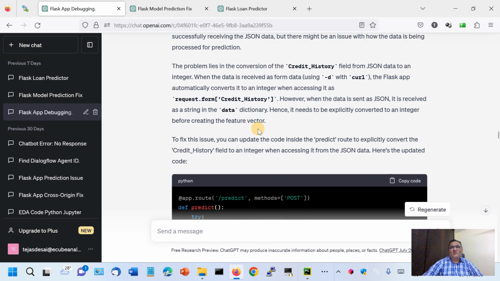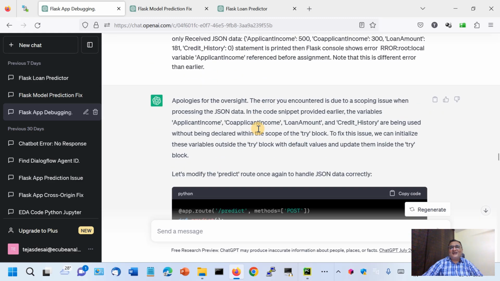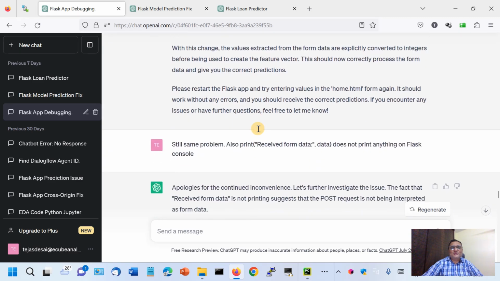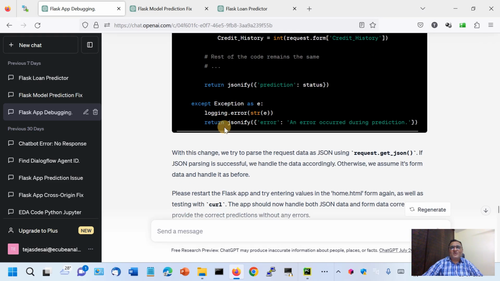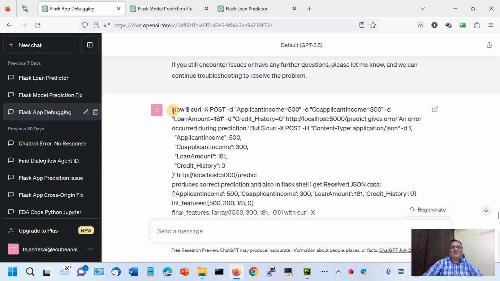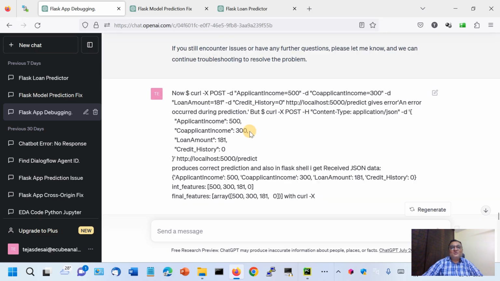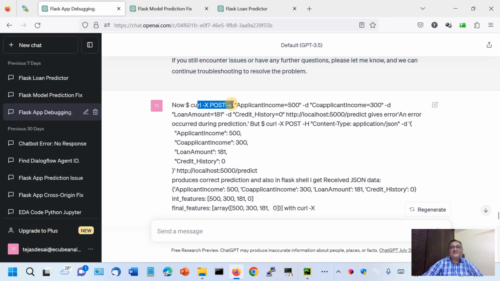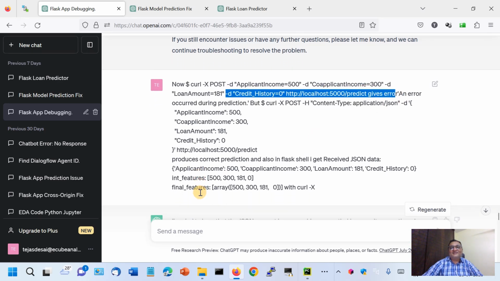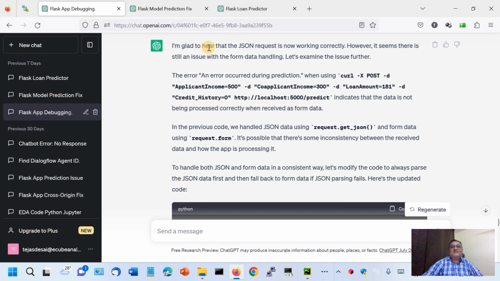Now this whole process I don't want to bore you with, but ultimately after a long back and forth, somewhere you can see I scroll down, but I still got the same problem. Then here somewhere I am writing that now both curl -X POST -d, and no, still there is a problem. Okay, now yes, now this JSON request is working, but now this form request which was working earlier started giving error. So it says that now the JSON request is working correctly, so I'm glad, but there is some issue with form data handling.